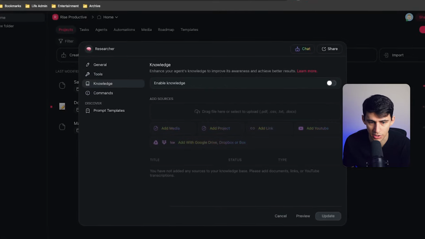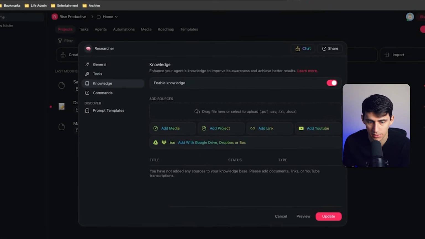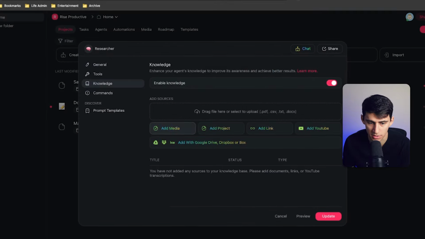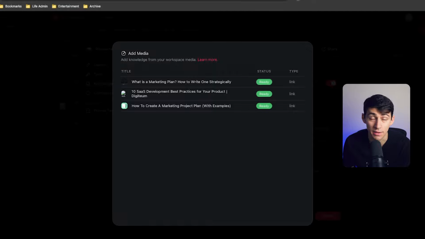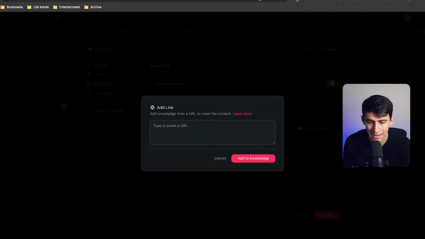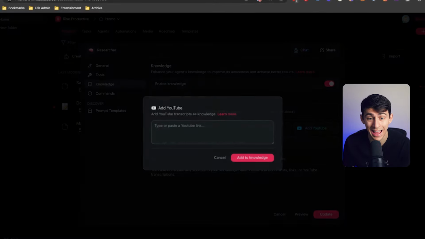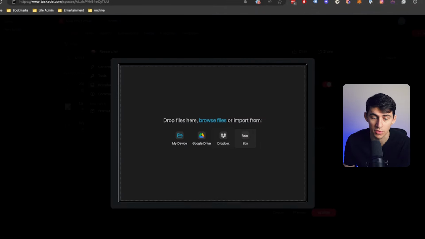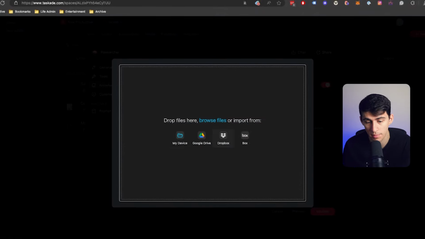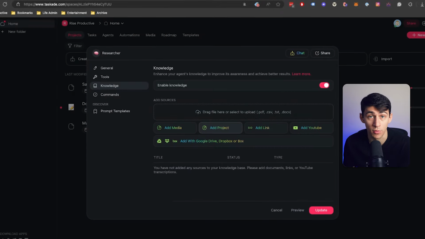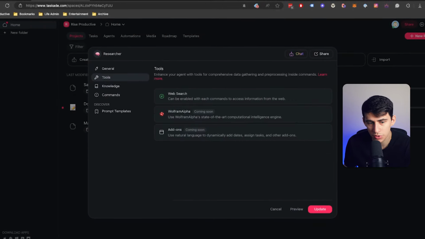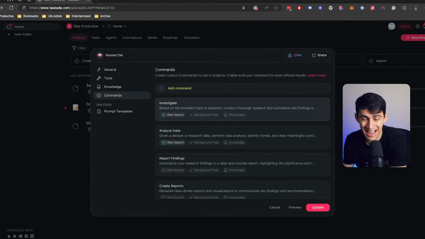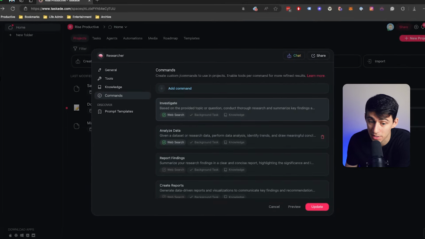In this knowledge section, if I click on enable knowledge, I can add media, add projects. So this is within the application itself: add specific media that I've already uploaded, or upload new ones. I can add links to websites. I can add YouTube videos, which then get automatically transcribed. I can add from Google Drive, my own device, Dropbox, Box, and I'm sure there's going to be more on the way. All of these different things, including the fact that you can enable web search so that it can check things out, especially for a researcher bot, that's pretty dang good.